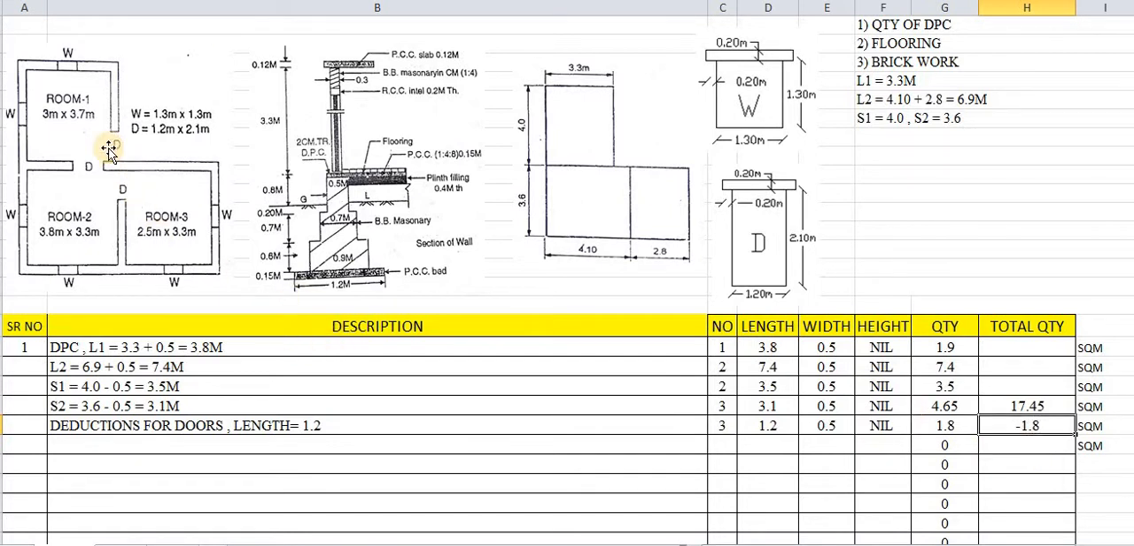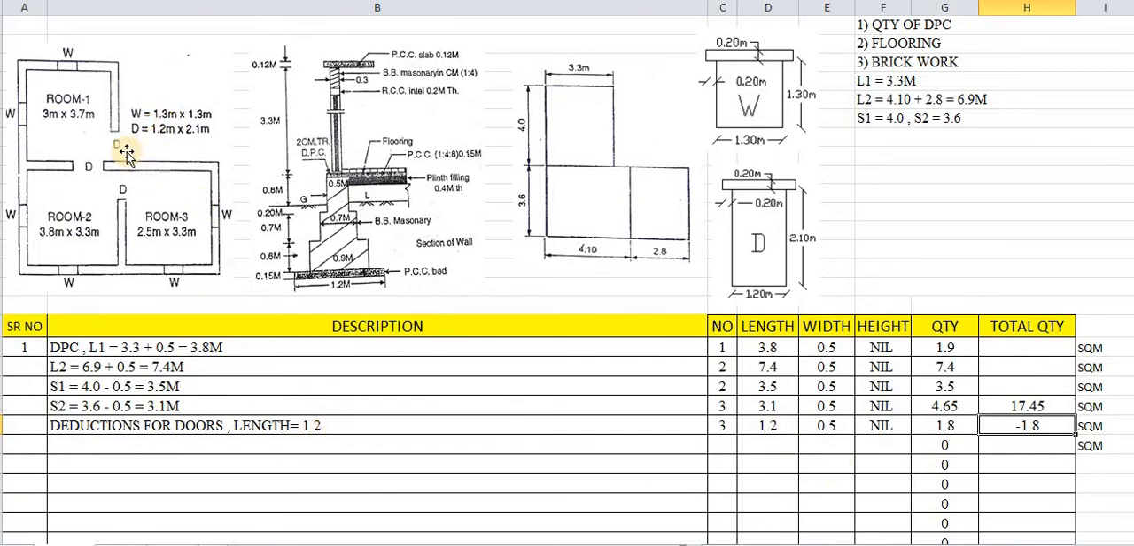Okay. So DPC deductions for doors. Below doors, DPC will not be provided. Here there are 3 doors: 1, 2, 3. What about the length of the door? The length of the door has been given as 1.2. So we have taken this 1.2 as the length.